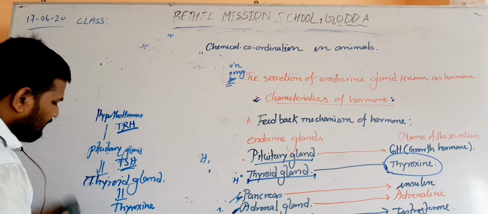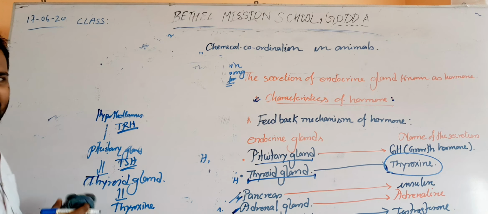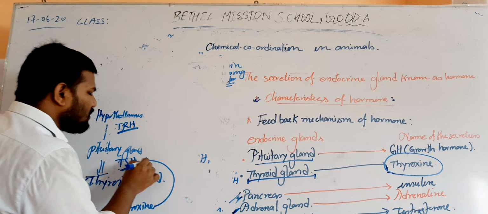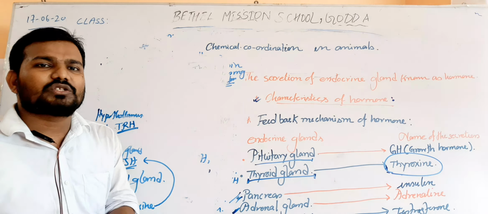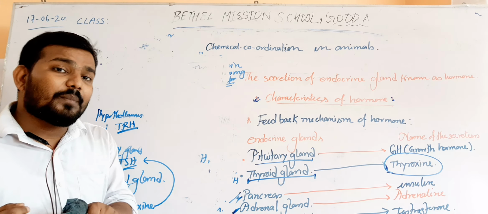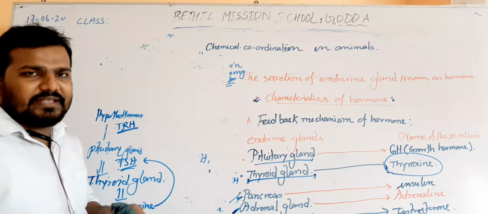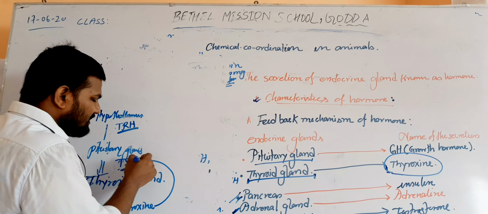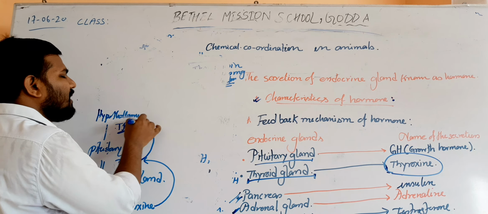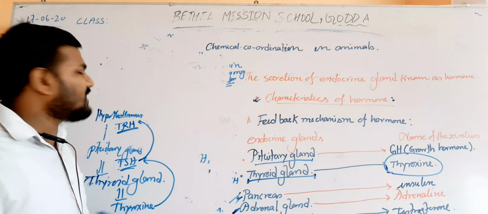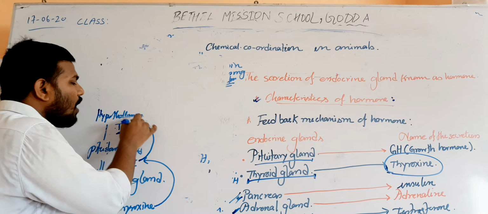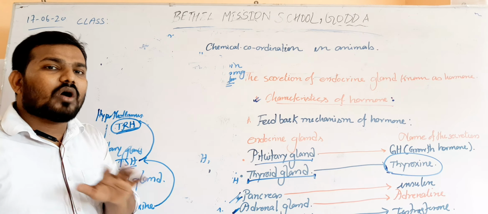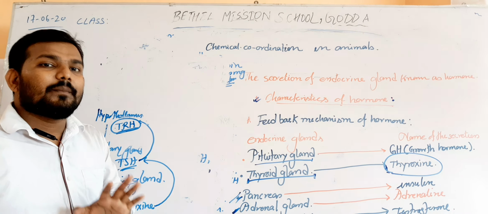Now if the amount of thyroxine increases, this thyroxine will send a message to the pituitary gland, and the pituitary gland will stop the secretion of TSH, and the pituitary gland sends a message to the hypothalamus to prohibit the secretion of thyrotropin releasing factor. This type of feedback mechanism is known as a negative feedback mechanism.